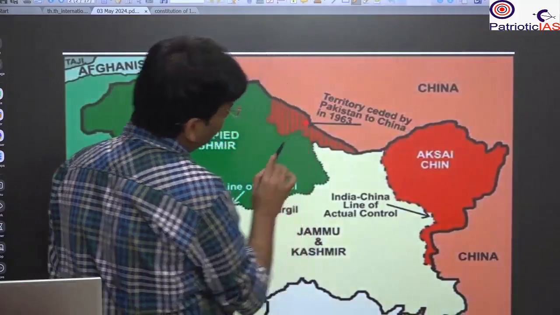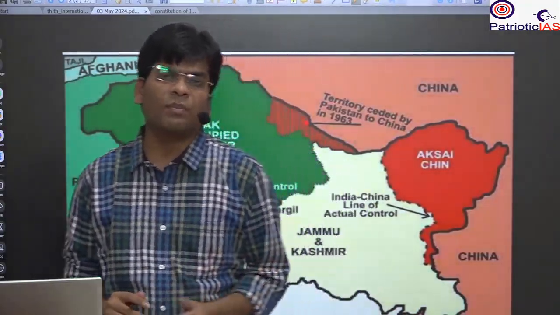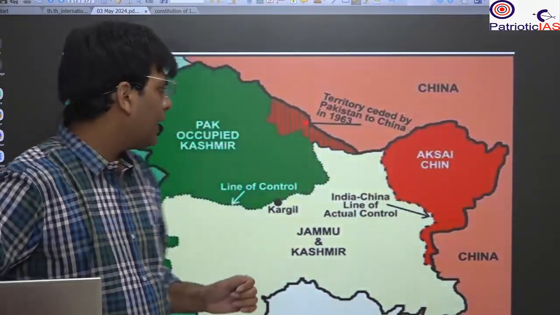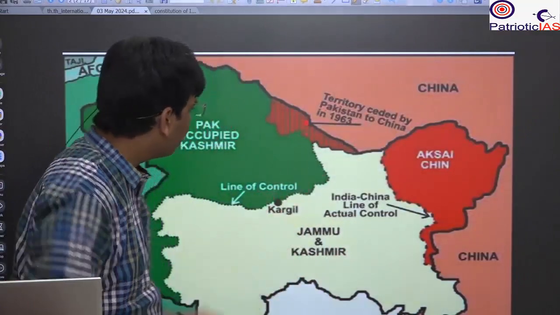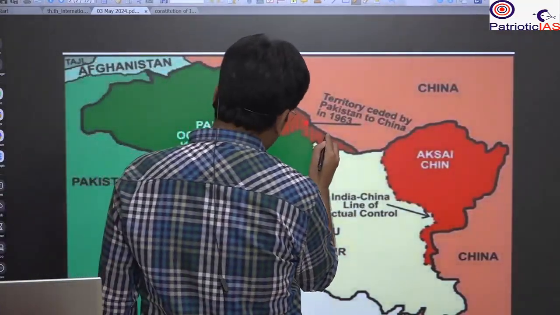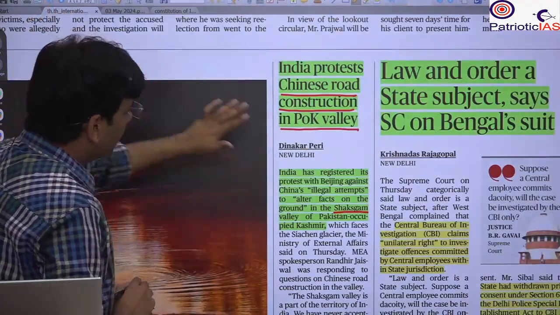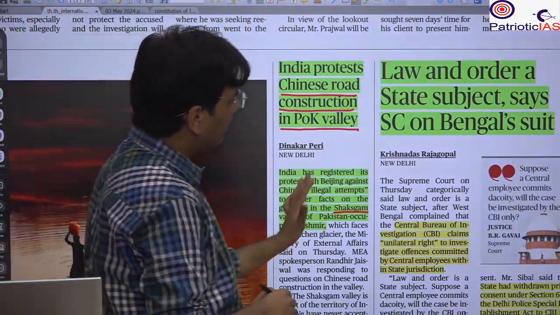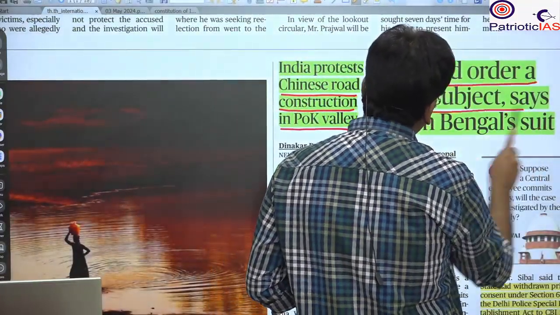Shaksgam was part of the POK, but in 1963, just after the Chinese war, Pakistan was so happy that it gave this part to China as a gift. So please remember this Shaksgam territory. This is known as the Shaksgam territory, and here the Chinese are making the road, and India has protested against that. Okay.